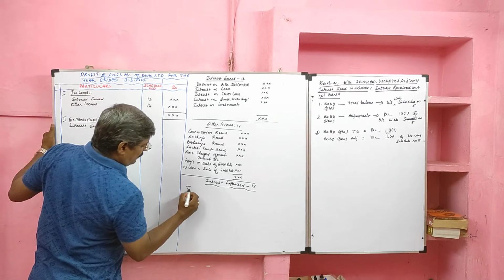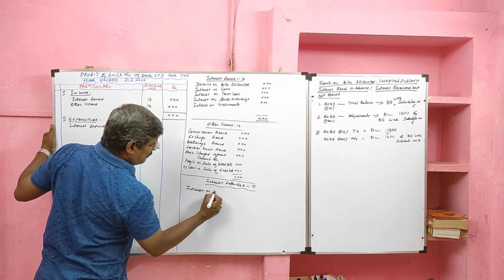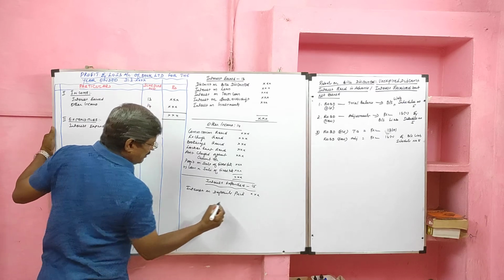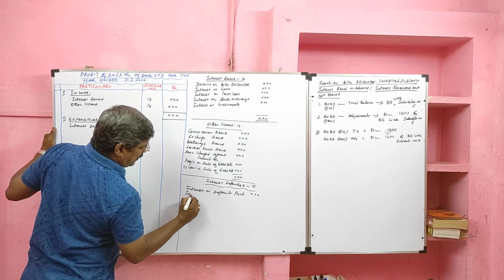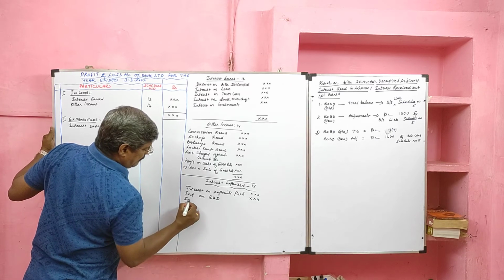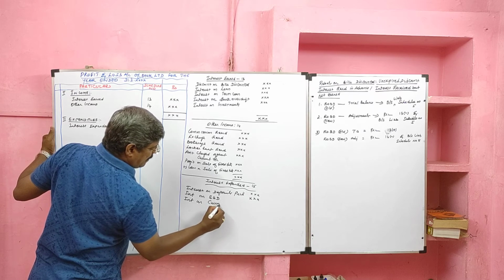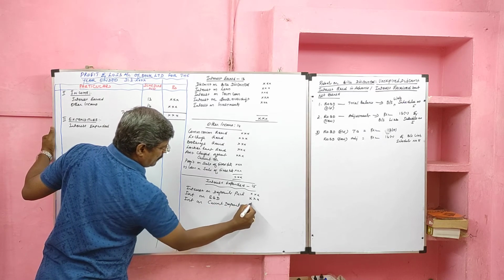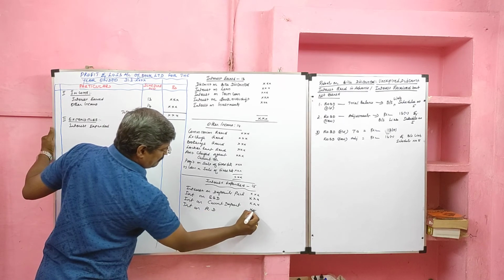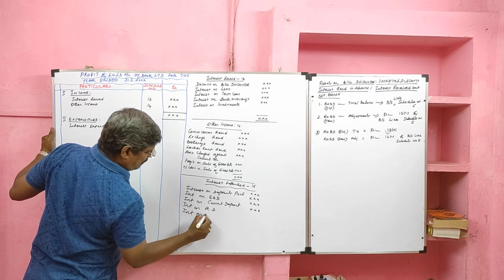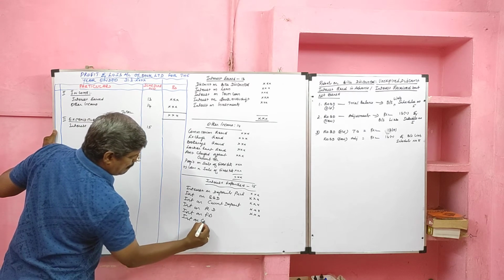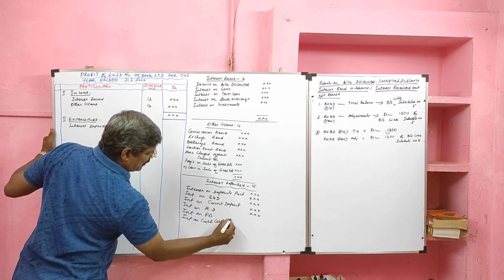Here interest on deposits paid. The deposits may be saving bank deposit, current account deposit, recurring deposit, fixed deposit, and cash certificates.